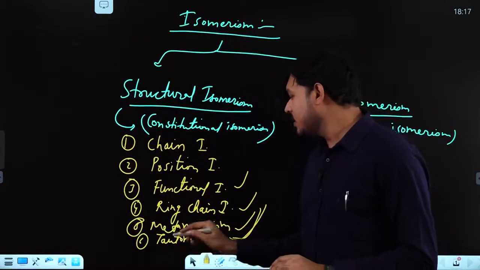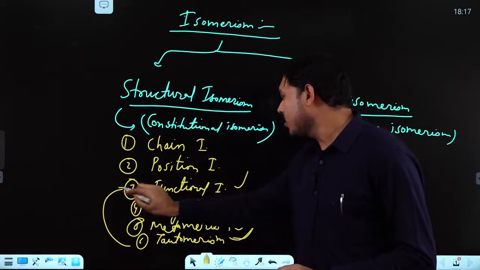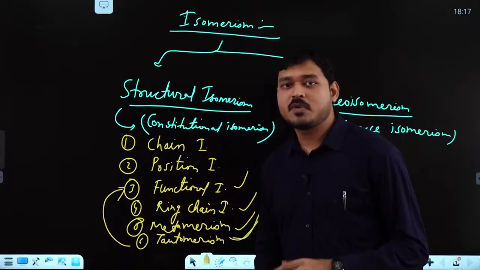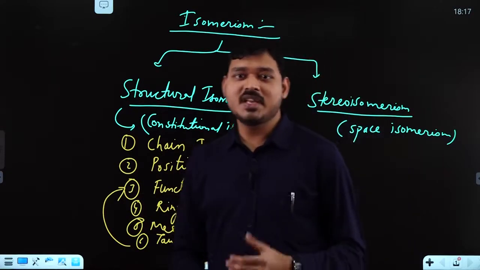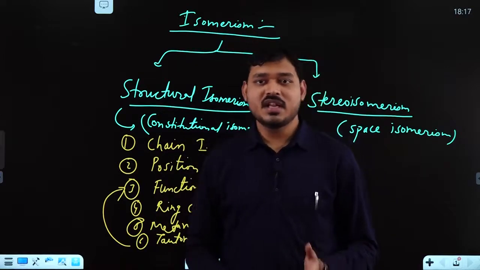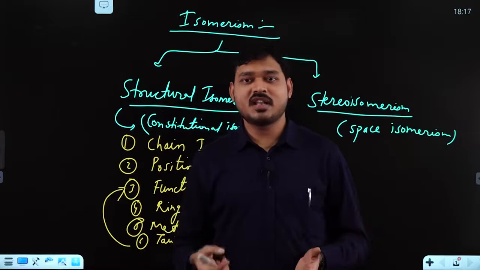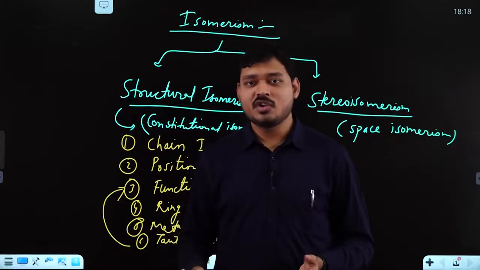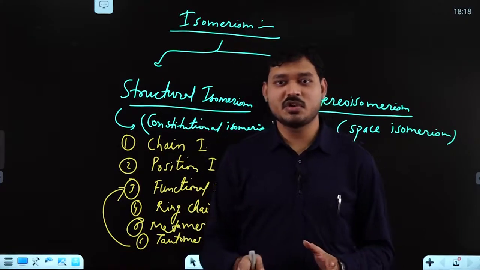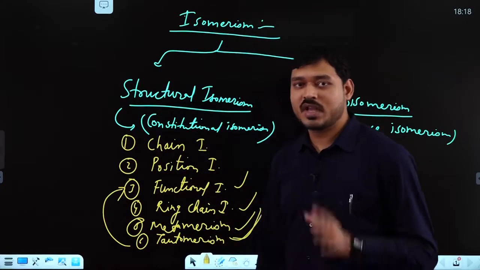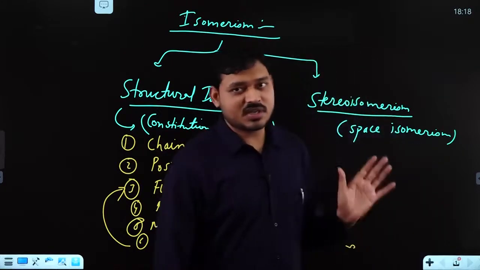Tautomerism is a special case of functional isomerism only, because when we say amine-enamine, or when you say keto-enol, obviously one is a ketone or aldehyde and the other one is an enol, meaning alcohol, so obviously there is a difference in functional groups. So it is a special case of functional isomerism only. Okay, so this was all about structural isomerism.